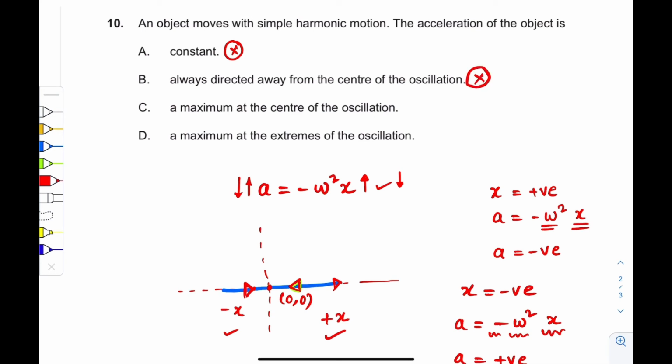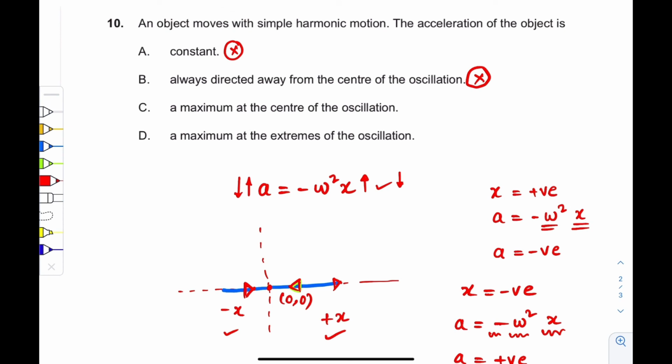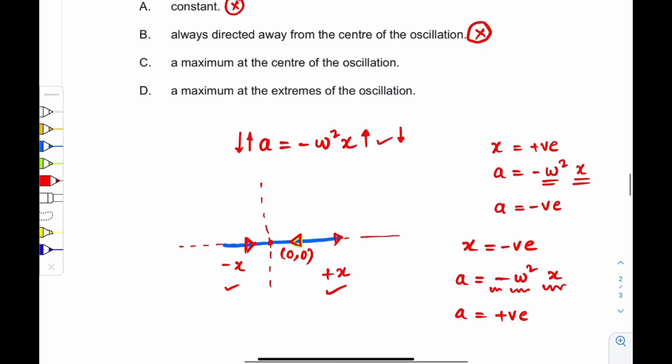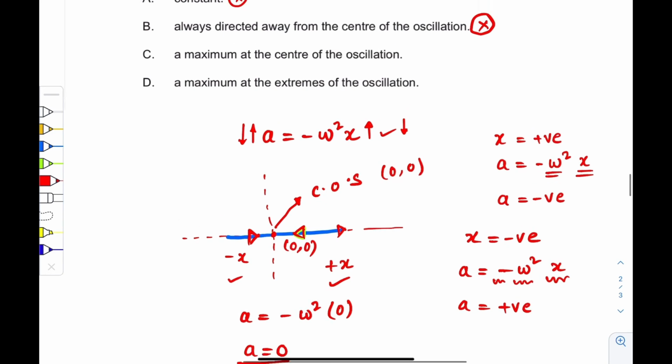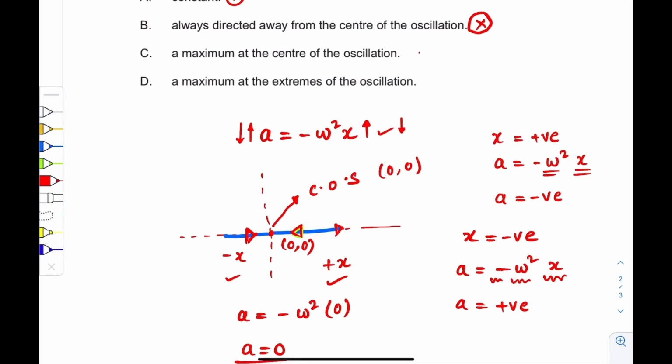Now look at option C. Option C states that the acceleration of the object is maximum at the center of oscillation. Is it so? See, this point is the center of oscillation, and its coordinate is 0, 0, right? So put x equal to 0 in the equation, omega square times 0. That means at the center of oscillation acceleration is 0, so it's not maximum there.